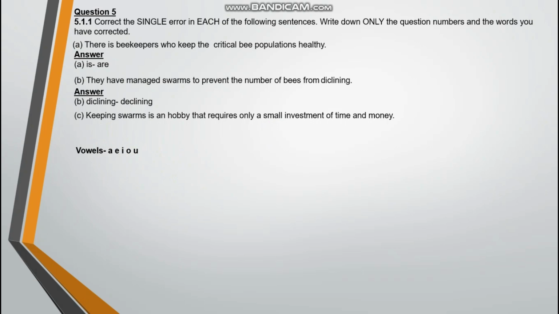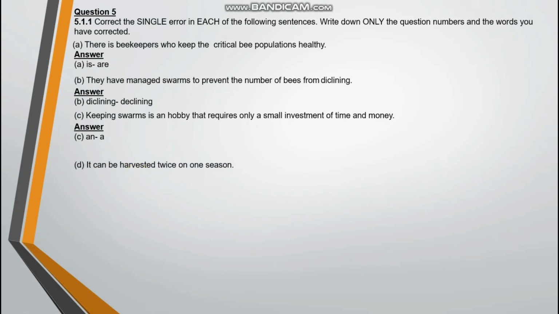It starts with H, but it sounds like O, so it should be an honorable. Use an if the sound at the beginning of the word that follows the article is a vowel sound. Okay, let's move on. I hope you got that. Your answer should be an, replaced with a. Keeping swarms is a hobby that requires only a small investment of time and money, not an hobby.